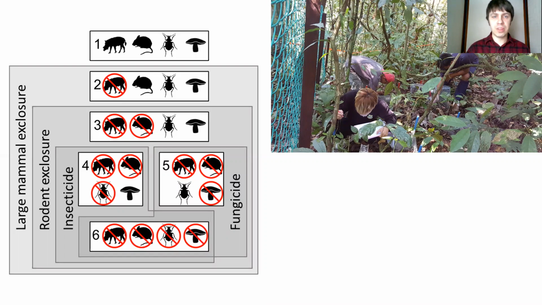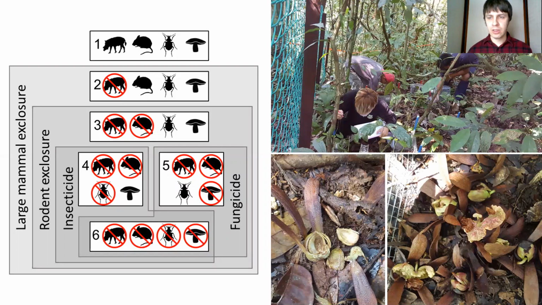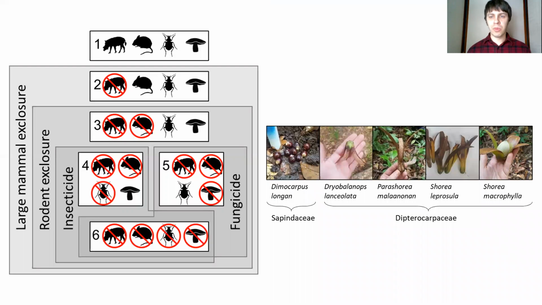And then in all of our treatments, we recorded how many seeds were killed by vertebrates. So here we can see a seed that was chewed up by a vertebrate. And how many seeds in our various treatments survived to the seedling stage. So here we see some seedlings that are unfurling their cotyledons. We did this experiment with 5 species, one on the left in Sapindaceae, and then 4 dipterocarp species.